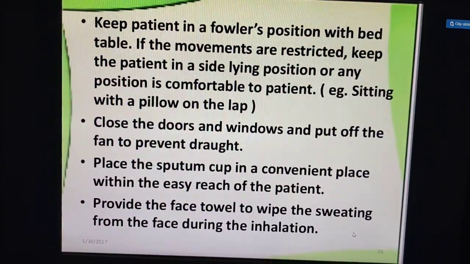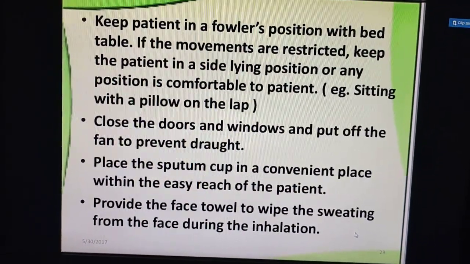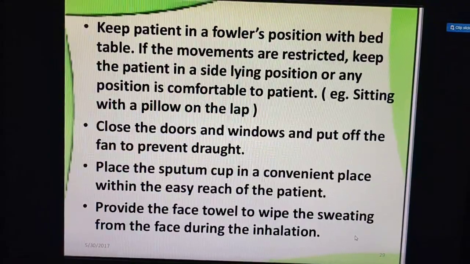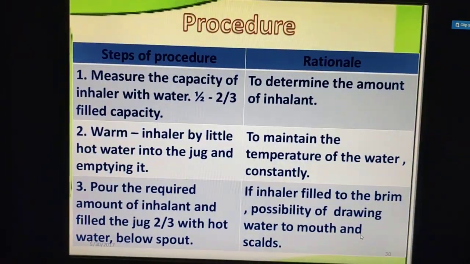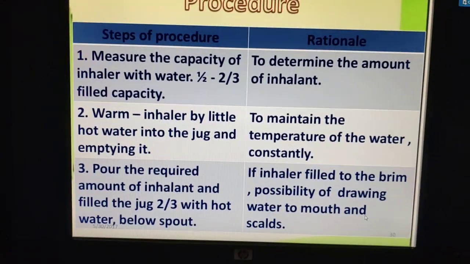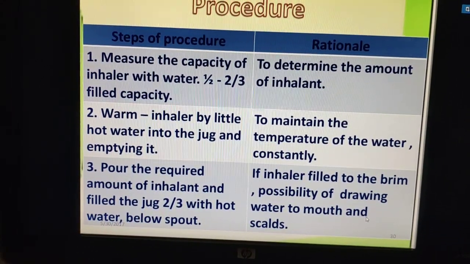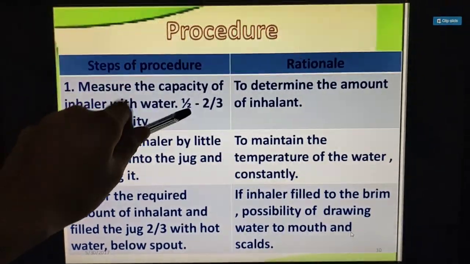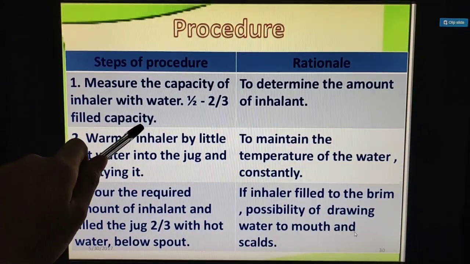Okay. Then place the sputum cup in a convenient place within easy reach of the patient. Provide the face towel to wipe the sweat from the face during inhalation. These are the preparations we have to do. Then we'll see the procedure. Okay, then measure the capacity of the inhaler with water. Approximately 500 ml or half liter, to 2/3 filled with the capacity.